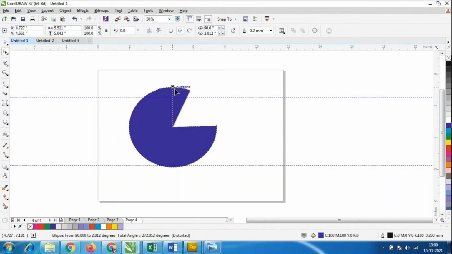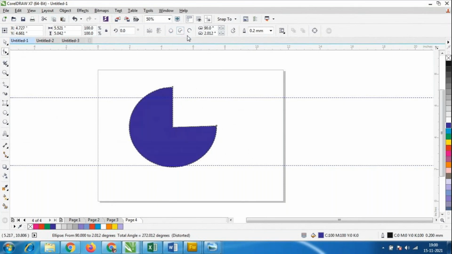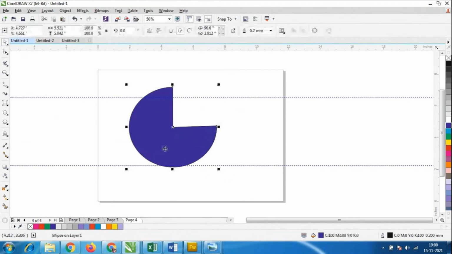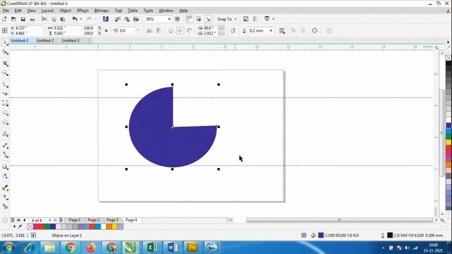I'll write it like a G, and I'll remove this, which is not working. Let us see what we can do with this. I'll just remove the fill color. There is a fill color option, and I have already filled this color. I will keep only the outline. Okay, I'll make a shape like this, keeping only the outline. So I have to remove the color, whatever color I have given inside this.